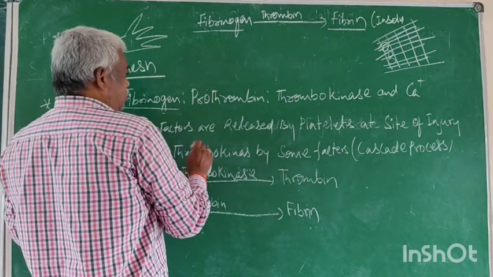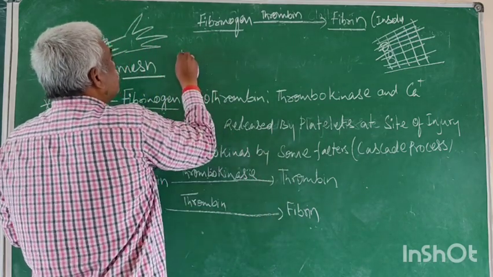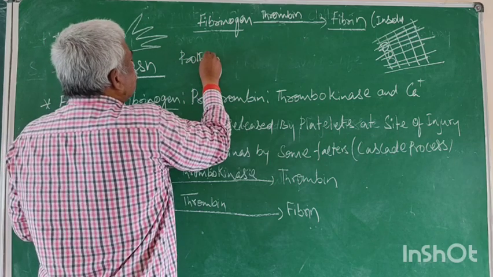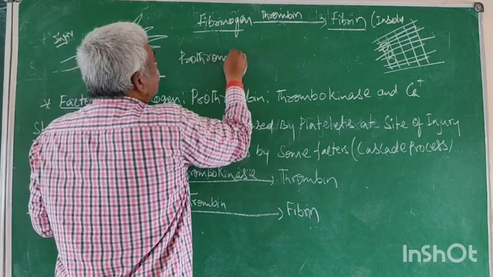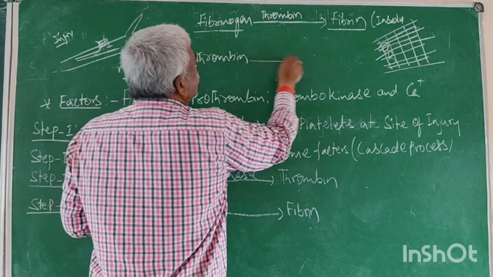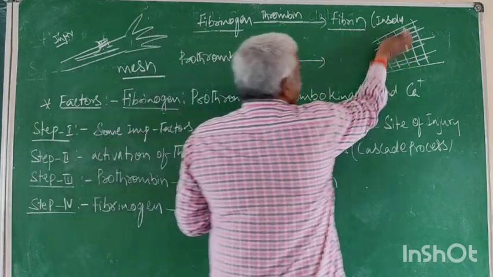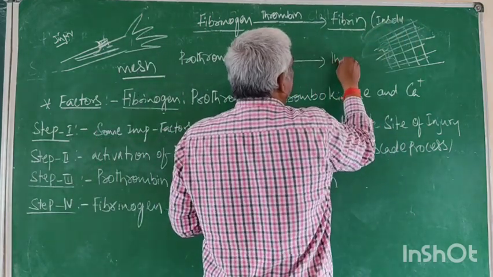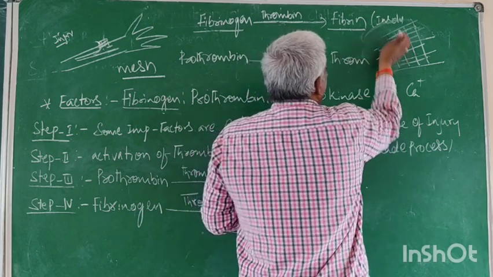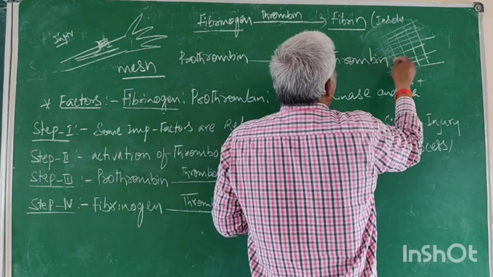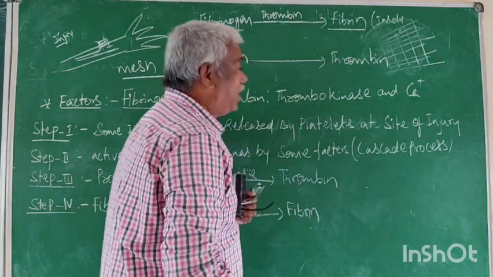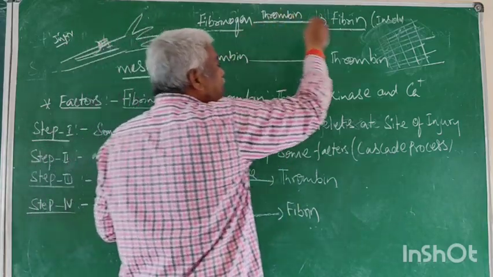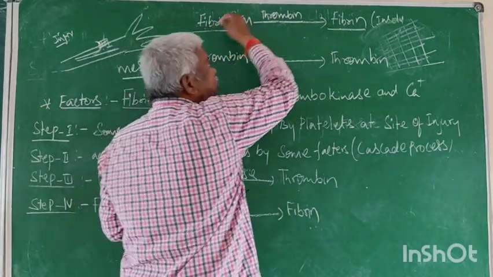Now, what is prothrombin? Prothrombin is converted into thrombin. It is inactive, it is active.